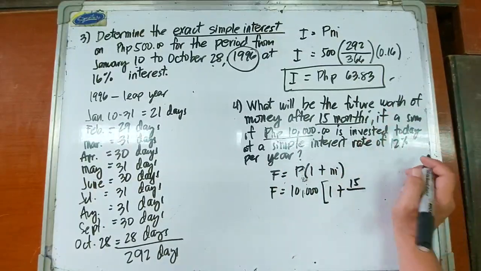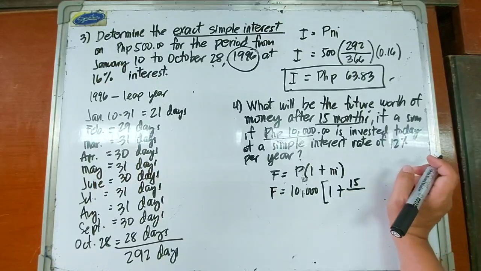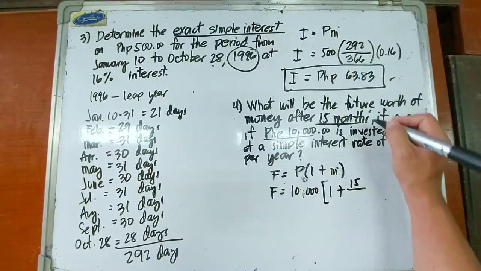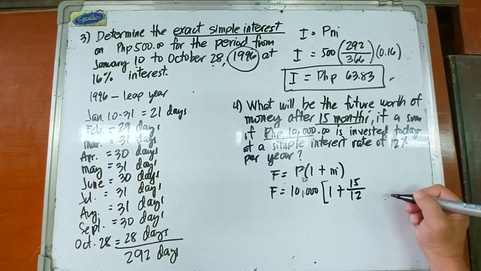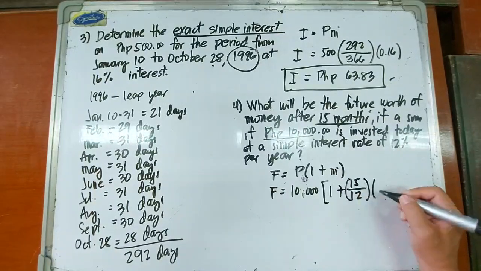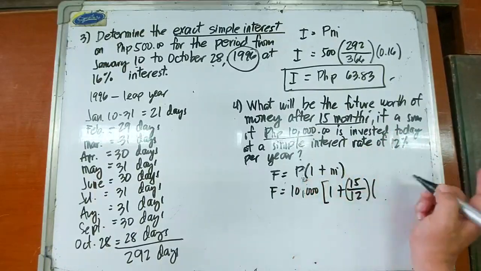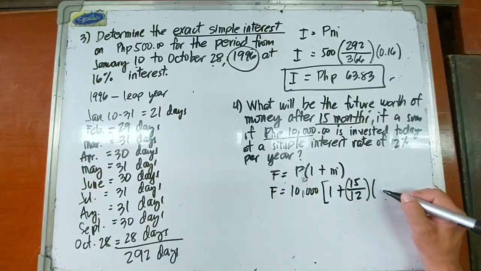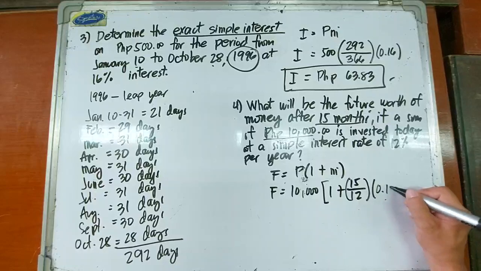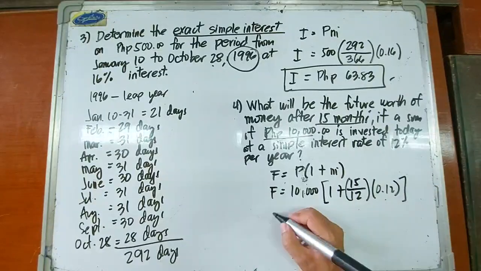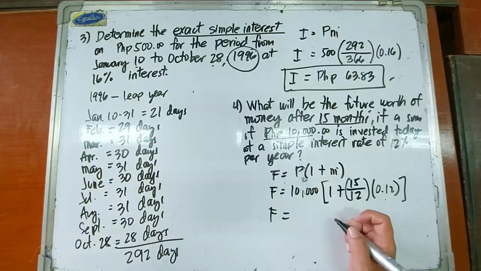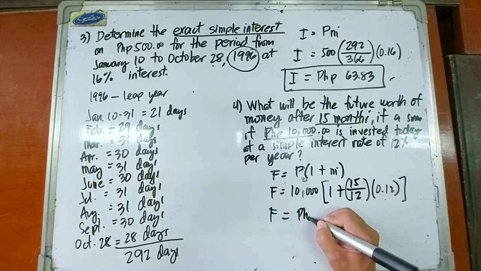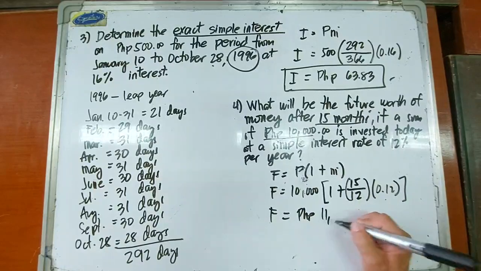It would be 1 point something years. So it should be in years, not months: 15 over 12 years times the interest rate per year, which is 12% in decimal form. Okay, so the future worth of the invested money is equal to 11,500 pesos.